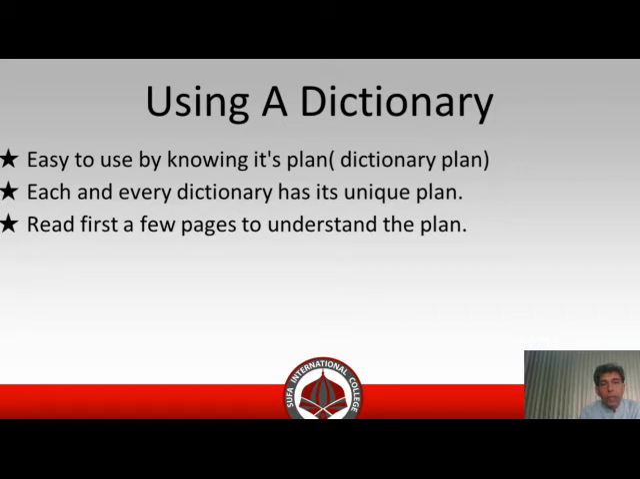Second point is each and every dictionary has its unique plan. Third point is read the first few pages to understand the plan. These are the ways through which we can know the plan of a dictionary.